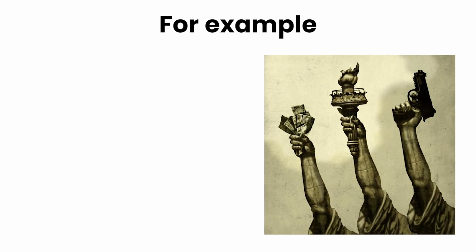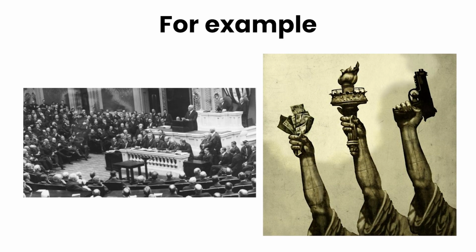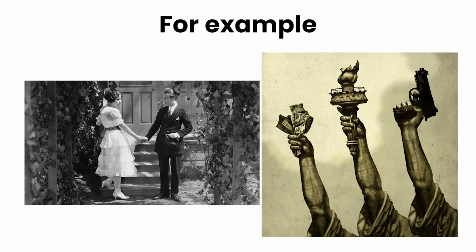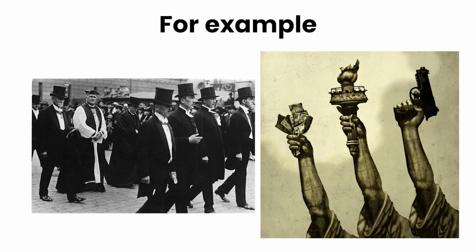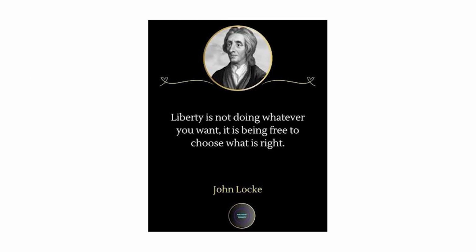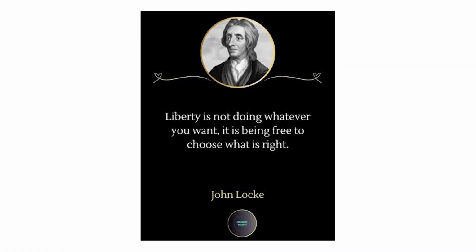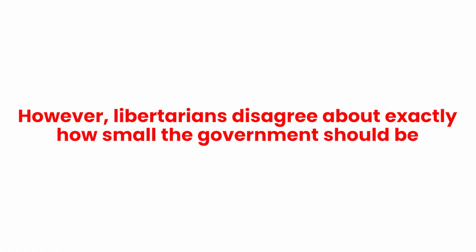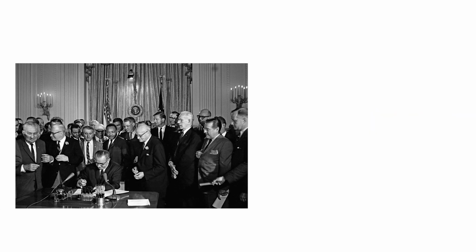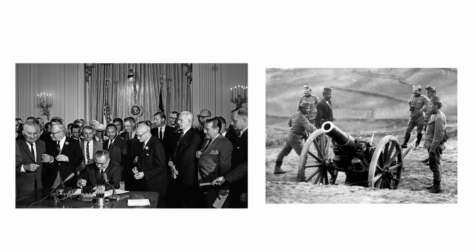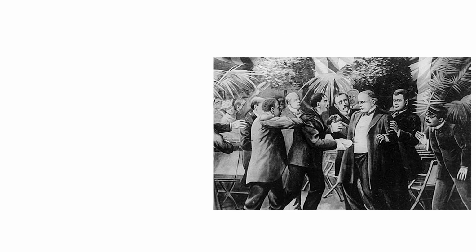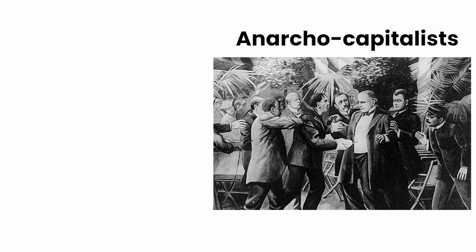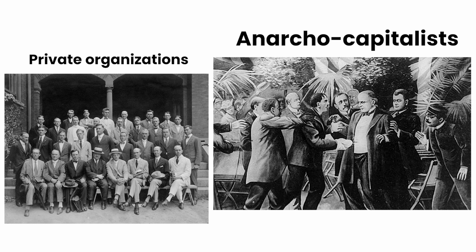Libertarians are often economically right-wing, but socially permissive. For example, a libertarian may oppose both strict business regulations and government control over private relationships, drug use, religion, or personal expression. They generally believe the government should not protect people from their own personal choices. However, libertarians disagree about exactly how small the government should be. Some support a minimal government limited mainly to courts, police, and national defense. Others, known as anarcho-capitalists, believe even those services could be handled by private organizations.